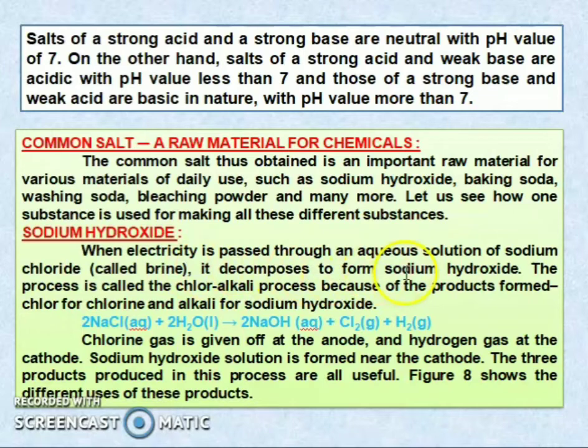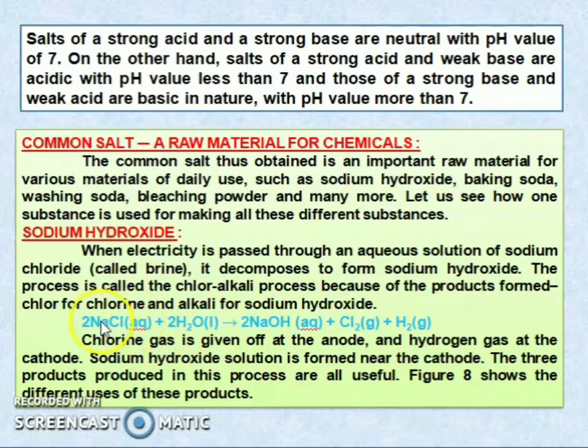It decomposes to form sodium hydroxide. So the process is called the chlor-alkali process because of the products formed: chlor for chlorine, alkali for sodium hydroxide. So this process is called chloroalkali. Chloro is nothing but chlorine. Alkali means it is a base that is soluble in water, so we are calling it an alkali. So here the alkali is sodium hydroxide.